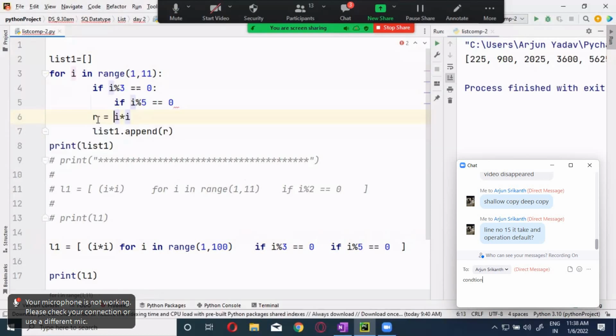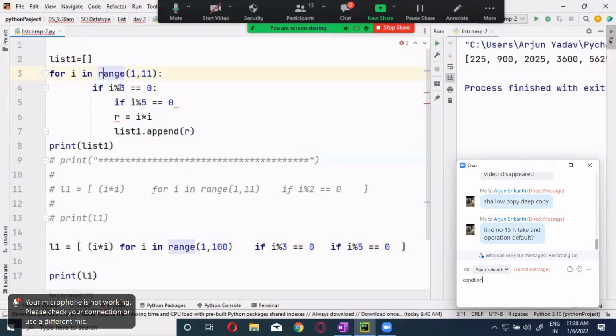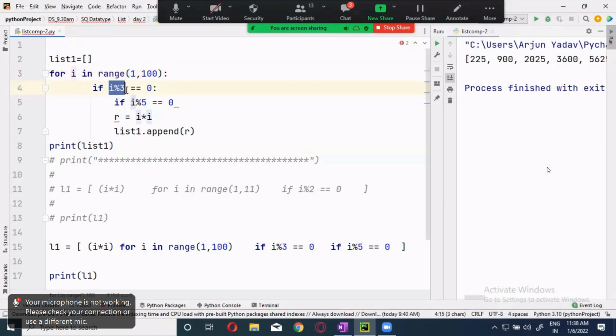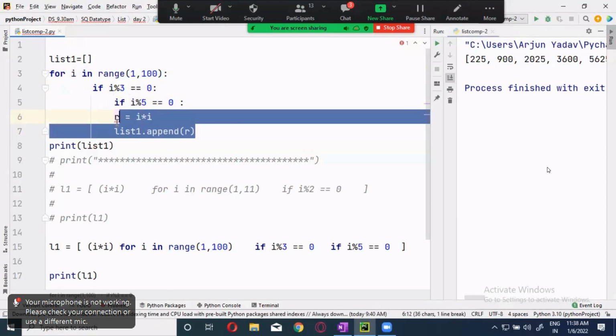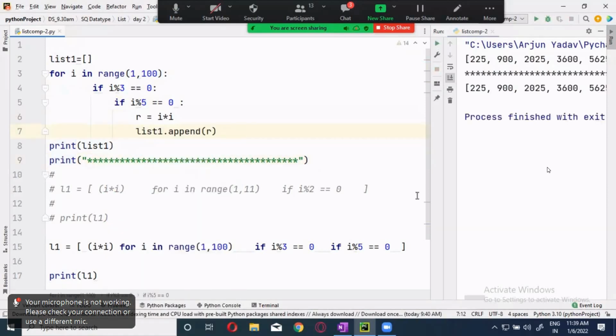Now you see here what I'm doing is whatever value I'm getting from here, first I'm dividing it. Now I will take it as 100, and whatever value I'm getting over here, I'm going to divide it by 3, and if it is okay, then I'm going to divide it by 5. I will use a colon over here, and then I'm going to square that and append it. Now when I run this, I'm going to get the same output. See this? Got it?